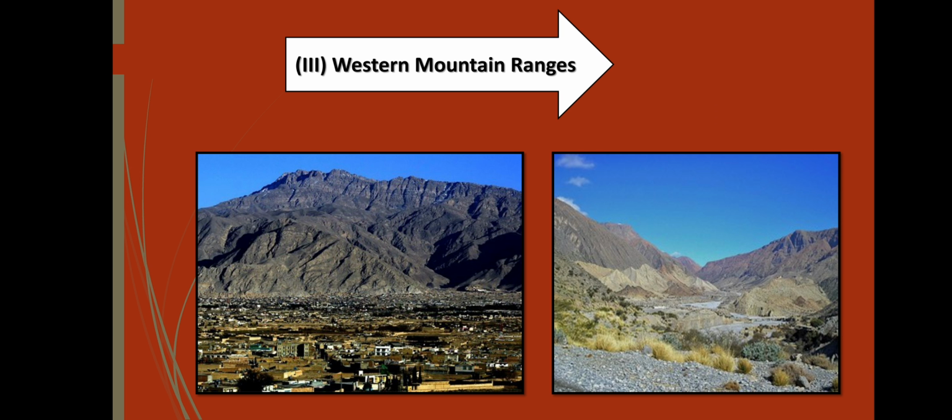The third part of these mountainous ranges is the western mountain ranges, including mountains of Balochistan like Quetta, Sarawan, mountains of central Makran, Jhalawan, and mountains of Waziristan, Zhob, and Loralai.